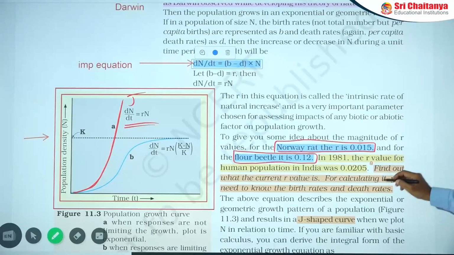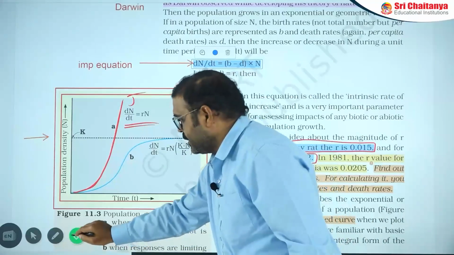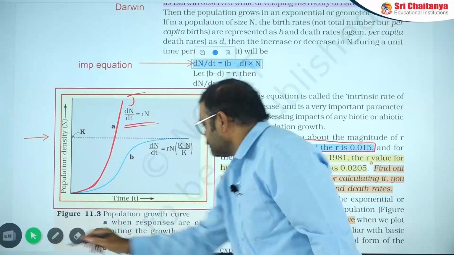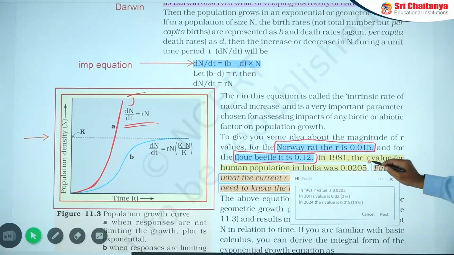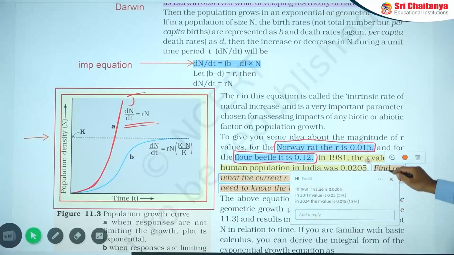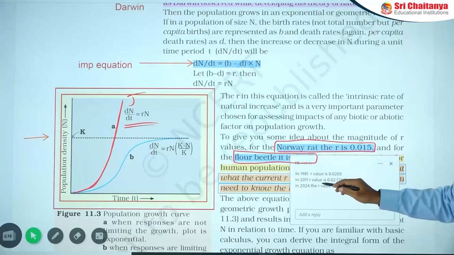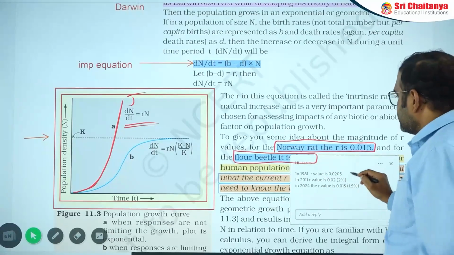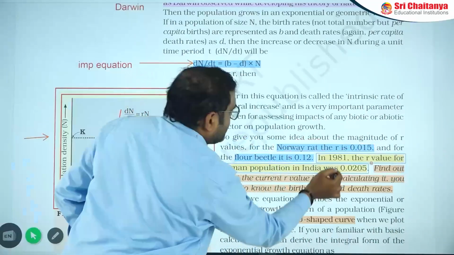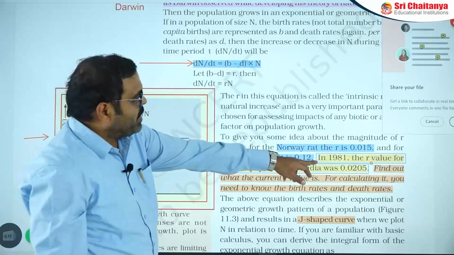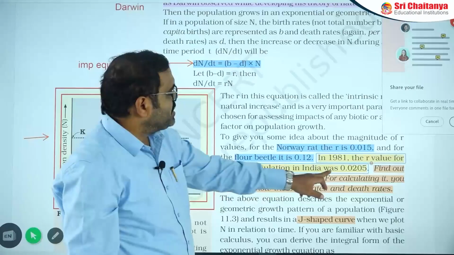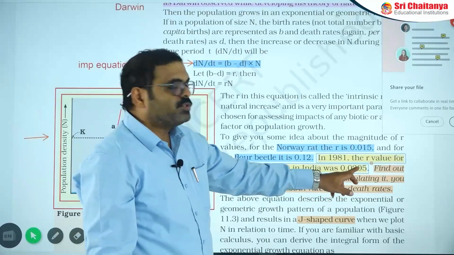Then next, find out the r value of humans at different times. Here, in 1981 the r value of the human population was 0.0205.